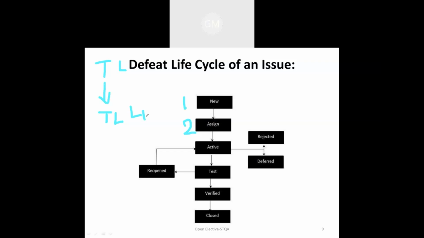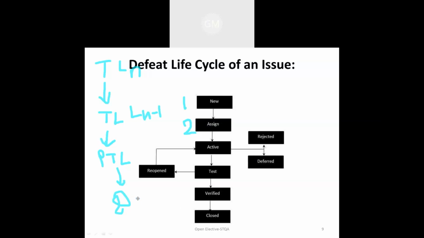If the tester is at level N, then the test team leader is at level N minus 1, and after that the project test leader is there, and then the quality assurance team.